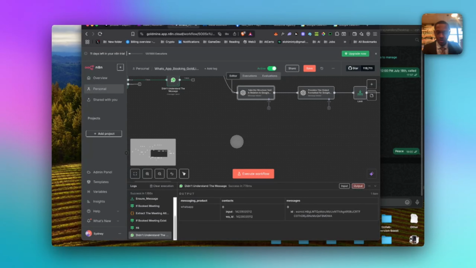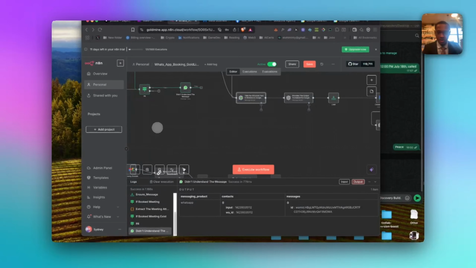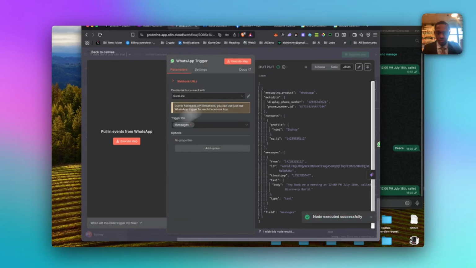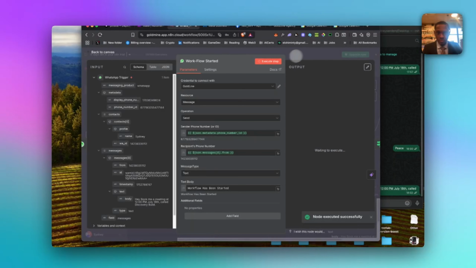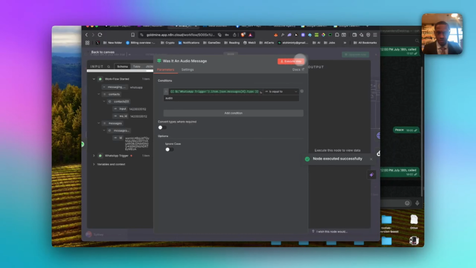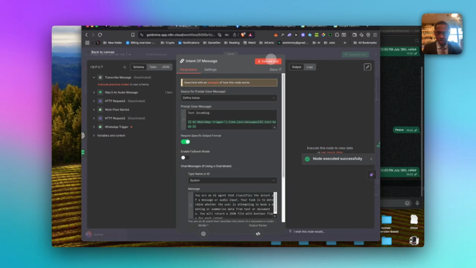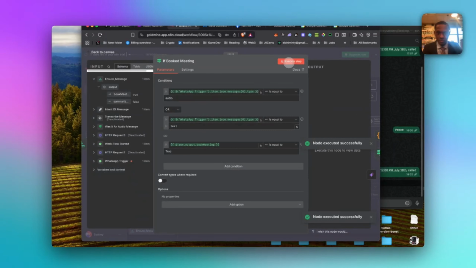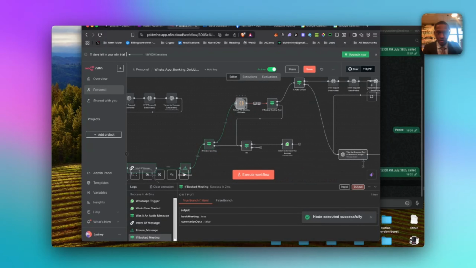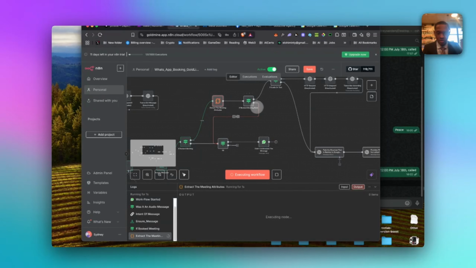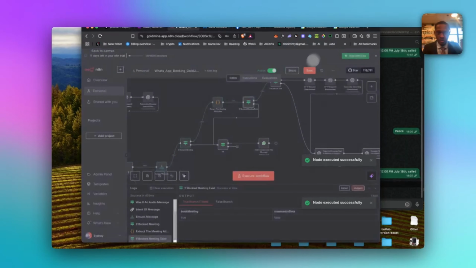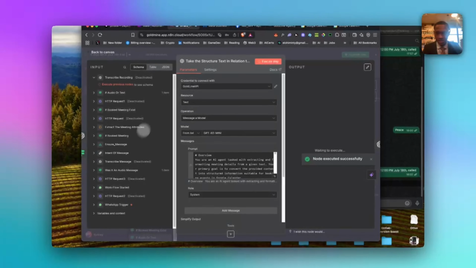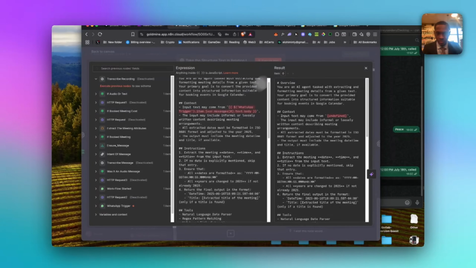So let's test it the right direction way. So, hey, book me a meeting. Let's run this through one more time. Execute the steps. Let's go here. It's true. It's not the audio. Then right here, you'll see it takes the information from the WhatsApp.